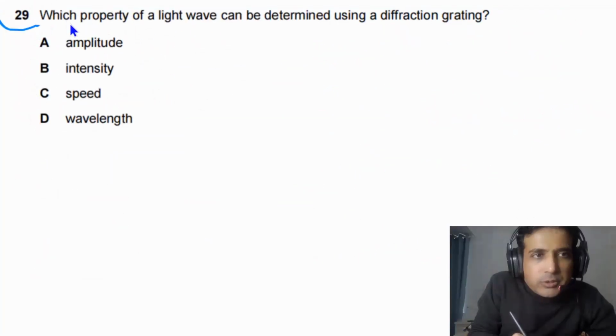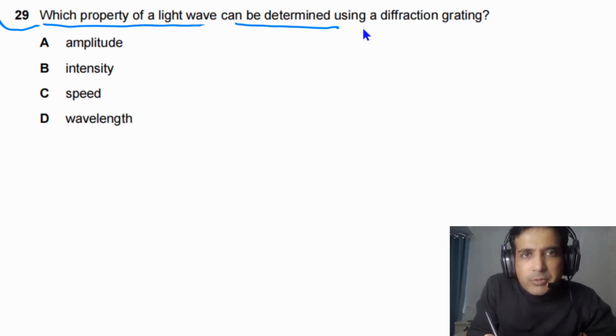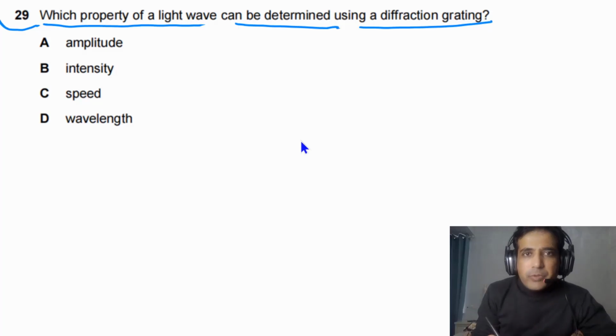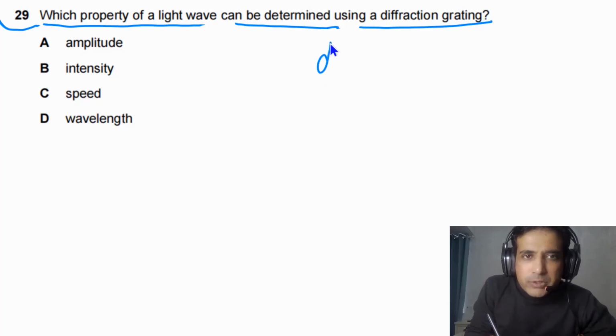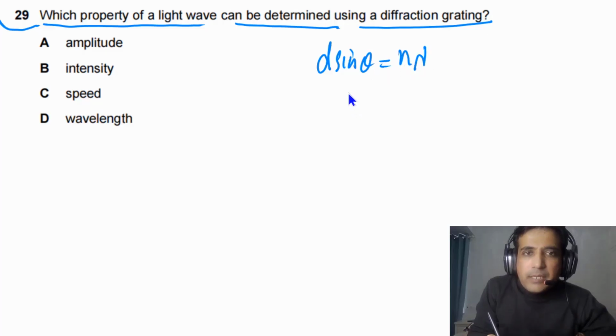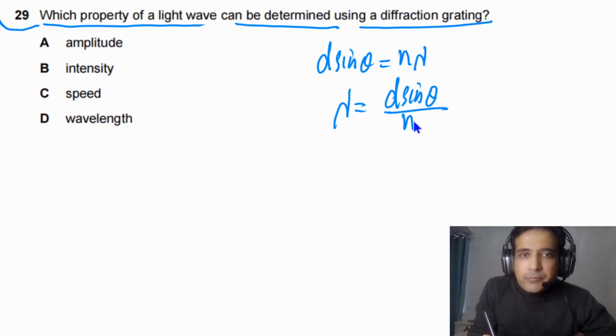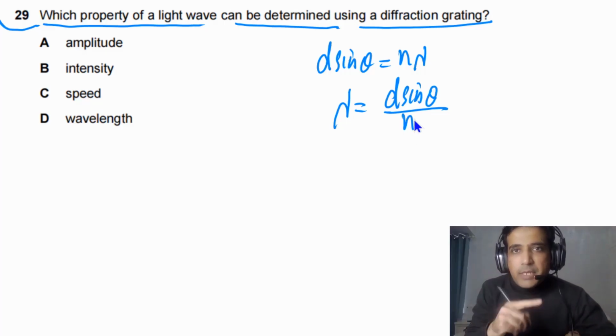For question number 29, we need to find out which property of a light wave can be determined using a diffraction grating. If you look at the formula of the diffraction grating, we have d sine theta equal to n lambda. So from here we can find the lambda of a wave using a diffraction grating. So we can find out the wavelength of a wave, and that is a property of a wave.